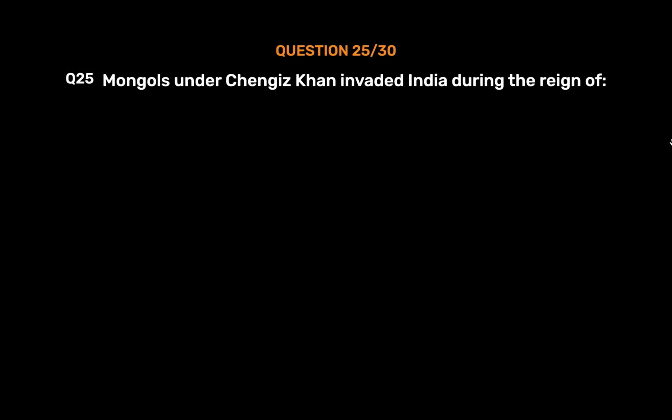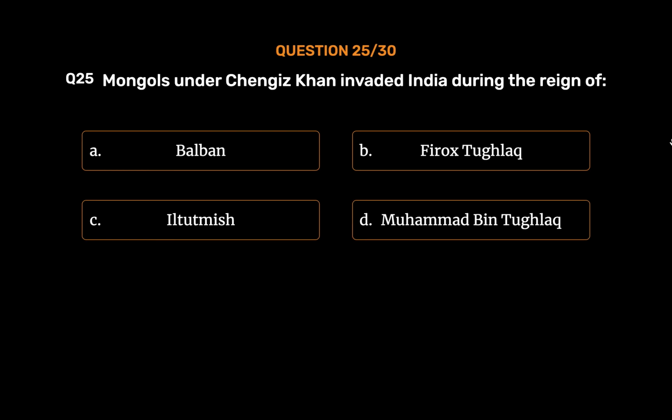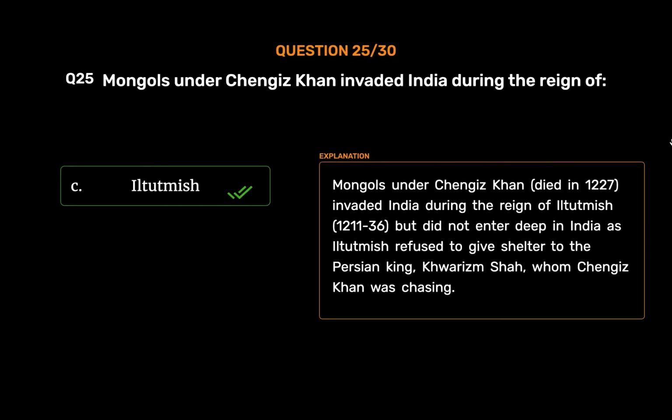Question number 25. Mongols under Chengiz Khan invaded India during the reign of: Option A. Balban. Option B. Firoz Tughlaq. Option C. Iltutmish. Option D. Muhammad bin Tughlaq. The correct answer is option C. Iltutmish. Mongols under Chengiz Khan, who died in 1227, invaded India during the reign of Iltutmish, 1211 to 36, but did not enter deep in India as Iltutmish refused to give shelter to the Persian king, Khwarizm Shah, whom Chengiz Khan was chasing.